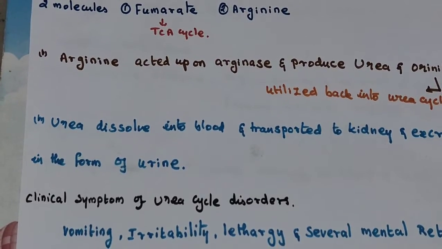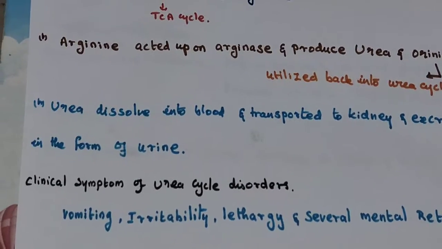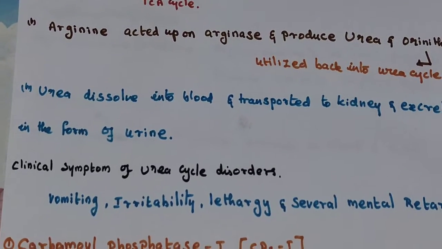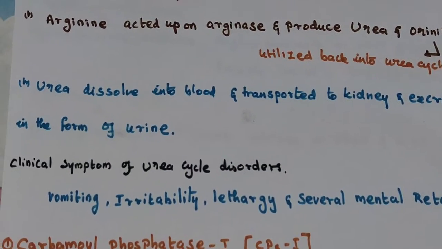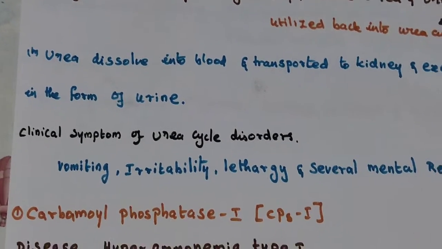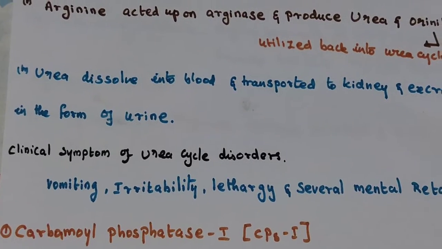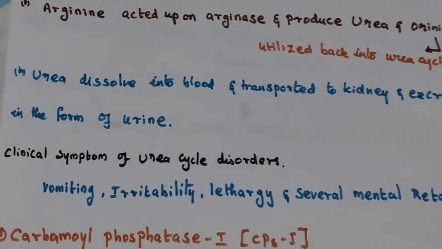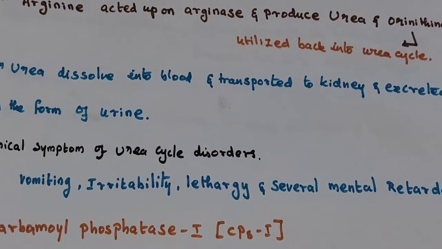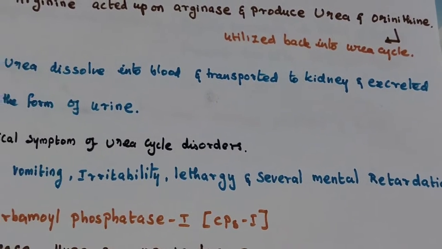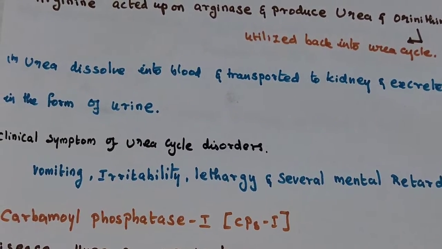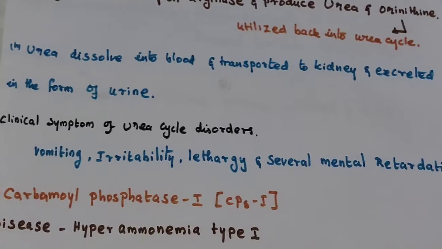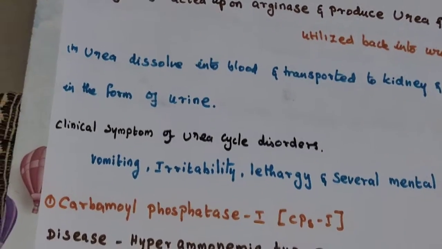Let's see what are the clinical signs and symptoms of urea cycle disorders. It causes vomiting, irritability, lethargy and severe mental retardation.